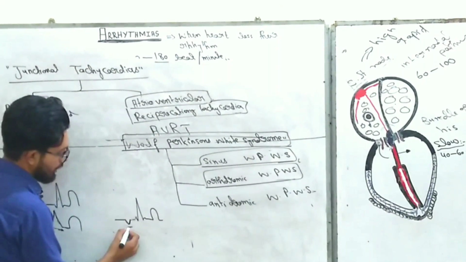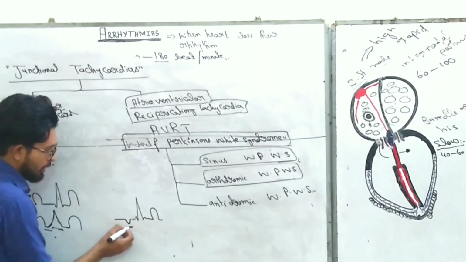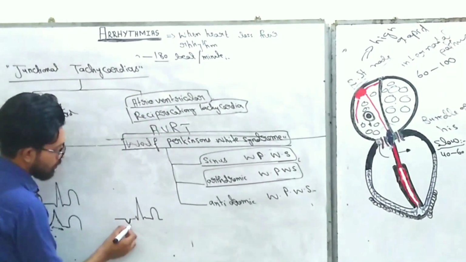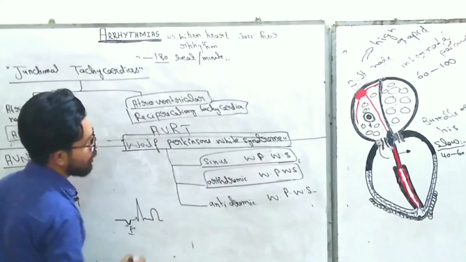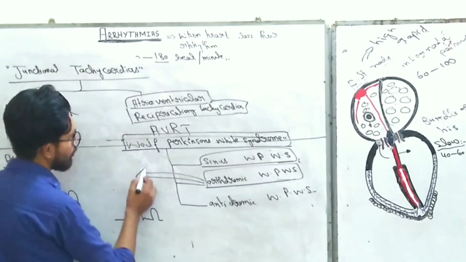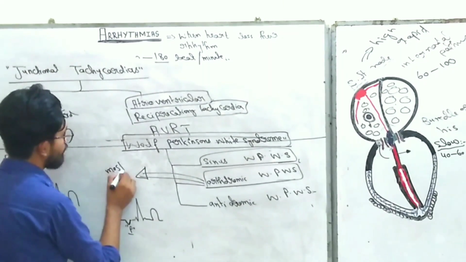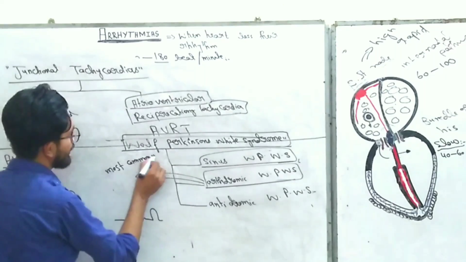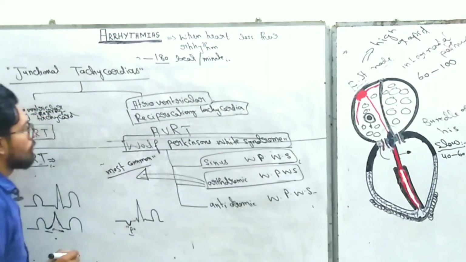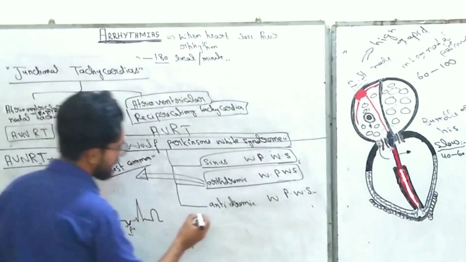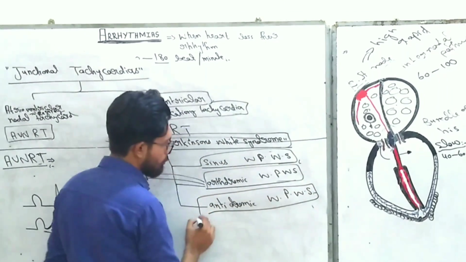So if you find inverted P waves, the probable reason is orthodromic Wolff-Parkinson-White syndrome. And again, orthodromic Wolff-Parkinson-White syndrome is the most common form of Wolff-Parkinson-White syndrome. It is an MCQ point: it is the most common form of Wolff-Parkinson-White syndrome. And third one is antidromic Wolff-Parkinson-White syndrome.